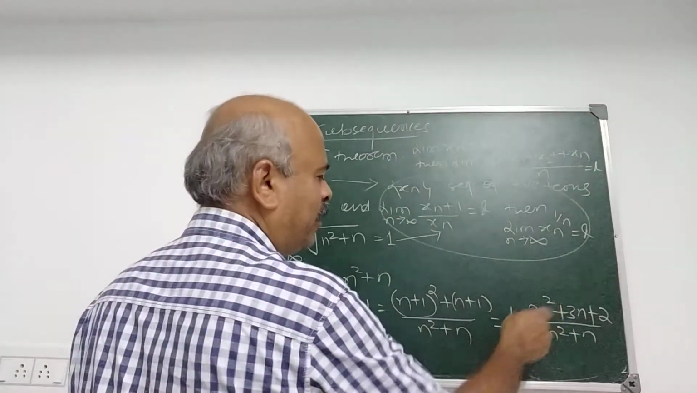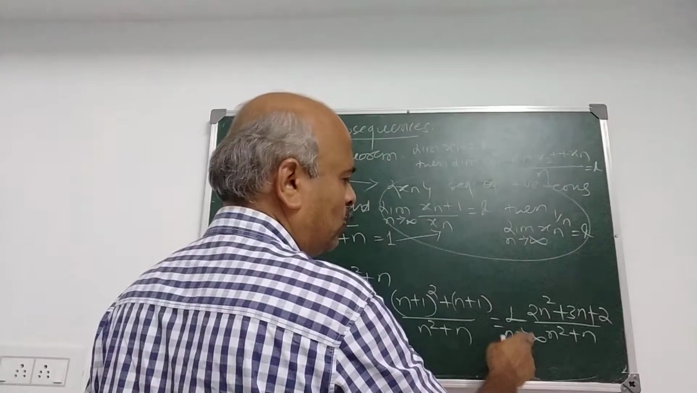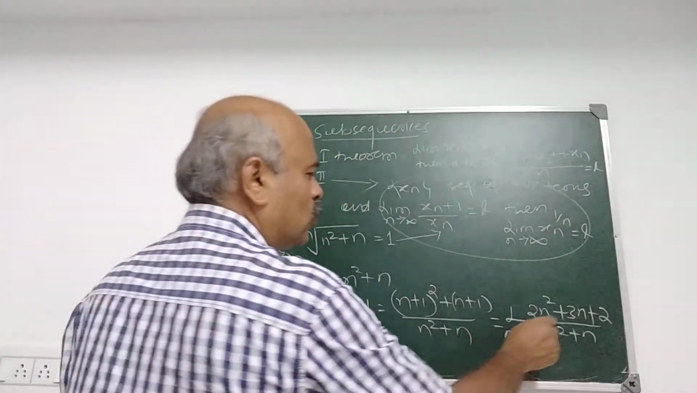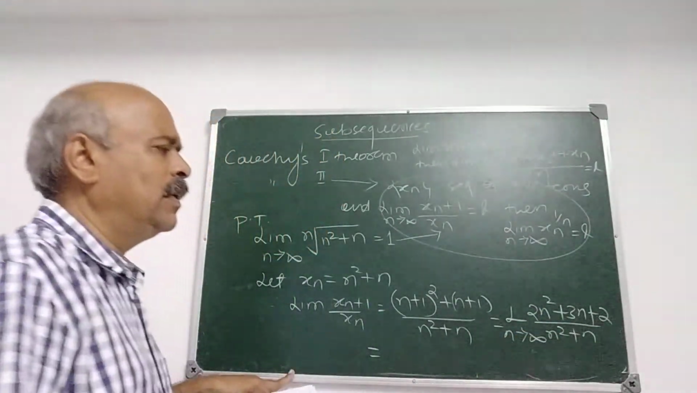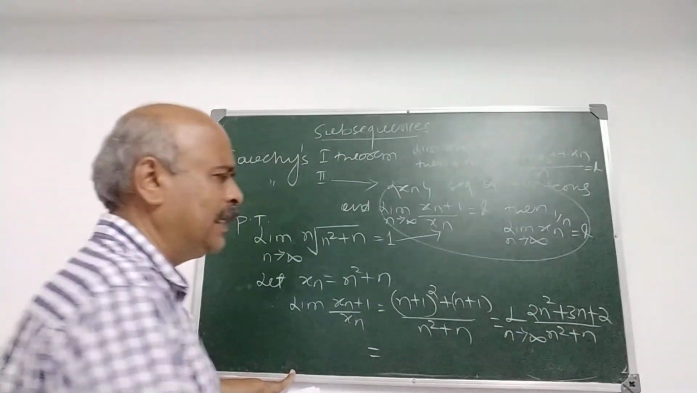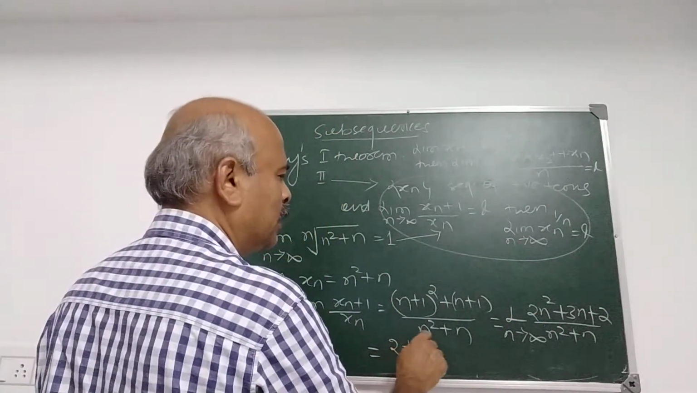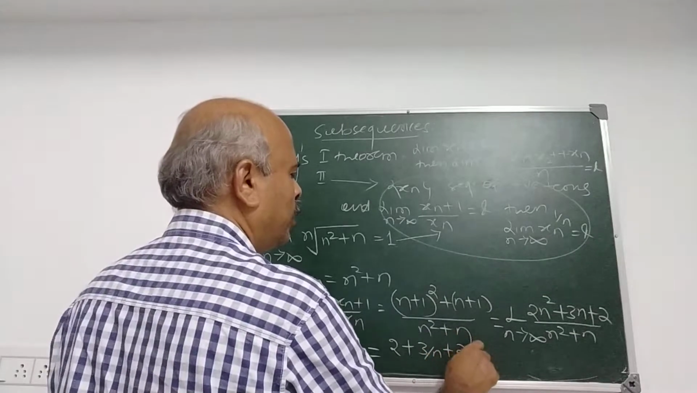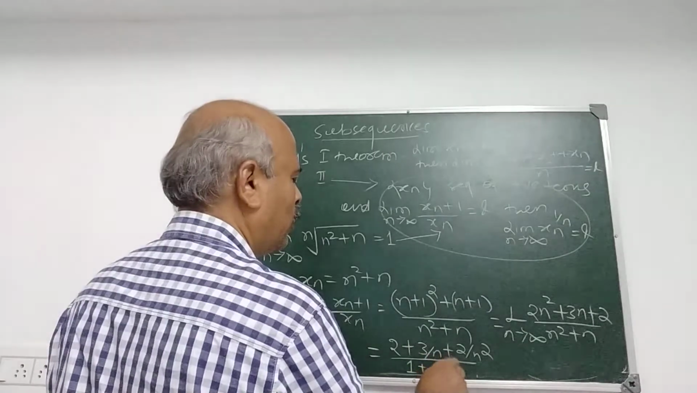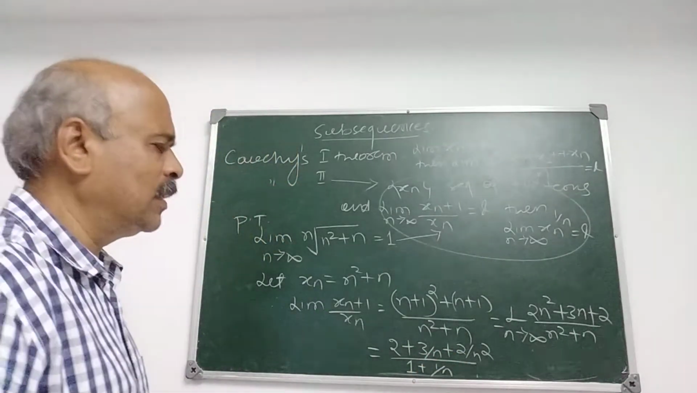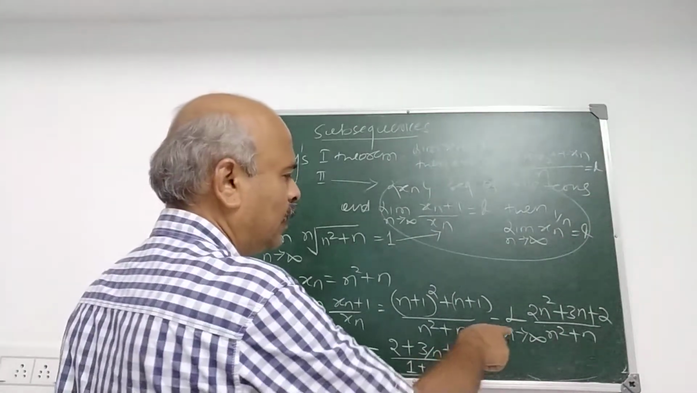Now how to evaluate the limit as n tends to infinity? Always to evaluate such a limit, we use that 1 upon n tends to 0. So in this type of fraction, we divide numerator and denominator by the highest degree term in n. What is the highest degree term in n? n square. Therefore it is (1 plus 3 by n plus 2 by n square) divided by (1 plus 1 upon n).